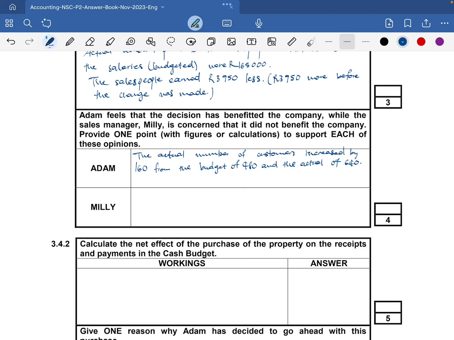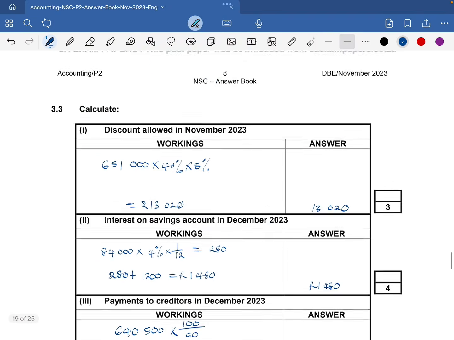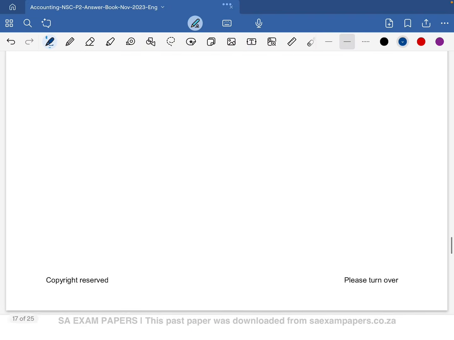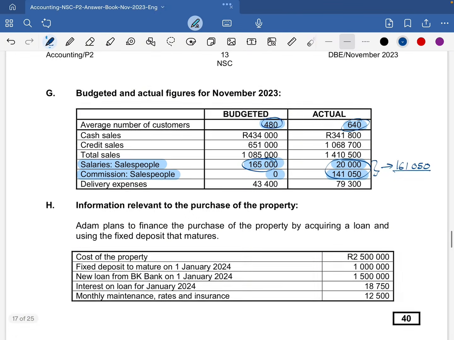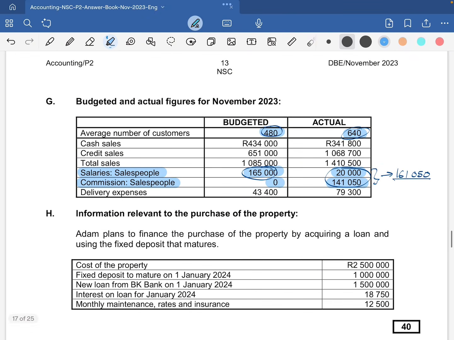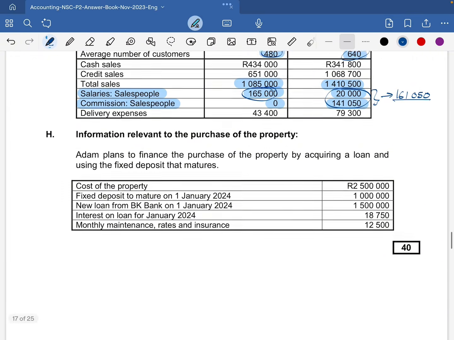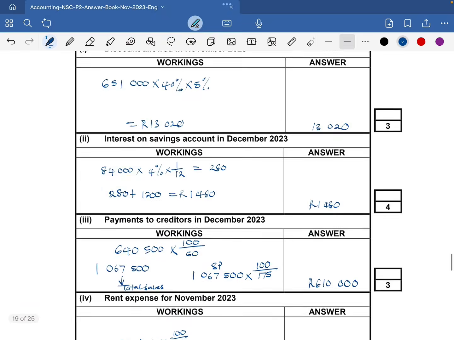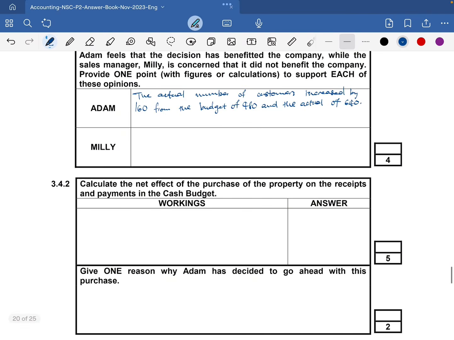Okay, and then now we can also look at the total sales. So we can look at the total sales as they increased from 1,085,000 to 1,410,500. So let's talk about the sales also. They just said one reason, but this is just for learning purposes.